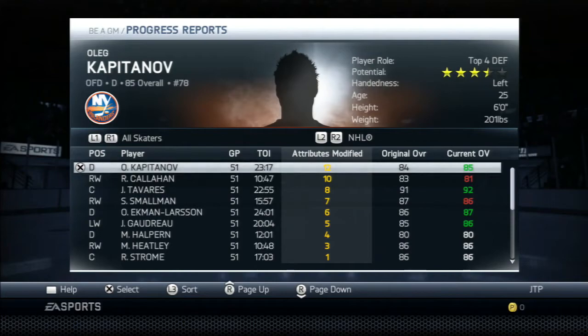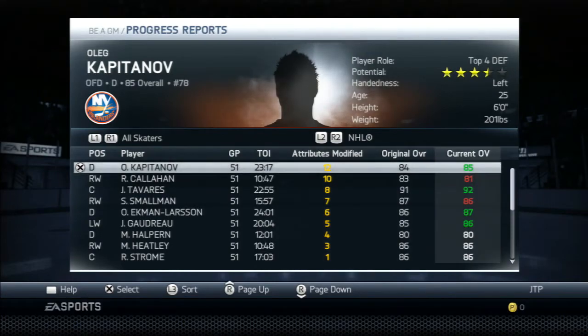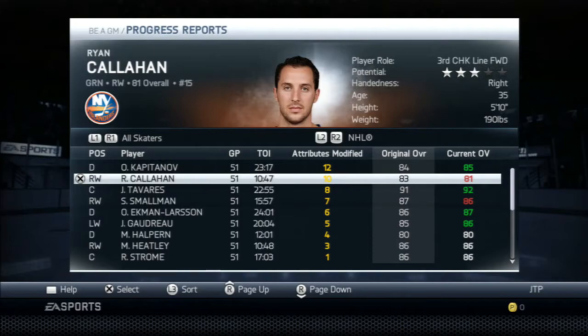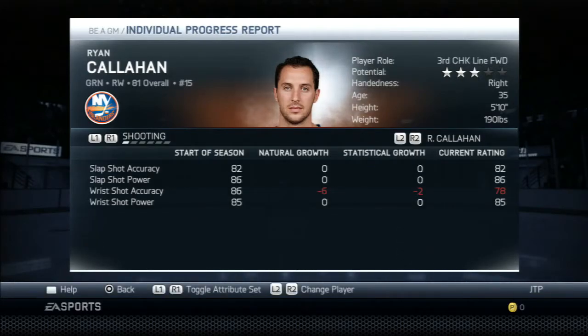But now that we're done with all the updates, let's get into the GM mode. Oleg Kapitanov went up by 1 overall. Callahan actually dropped by 2. Yeah, here we are. His wrist shot accuracy, wow. His shot dropped a lot.